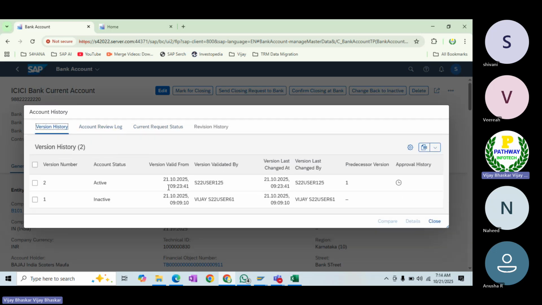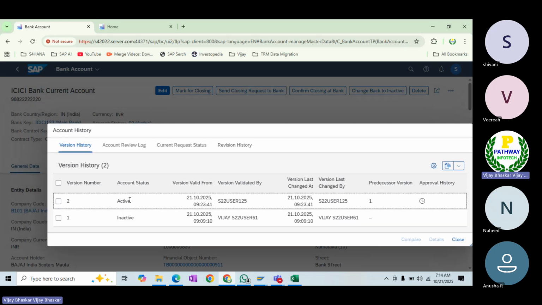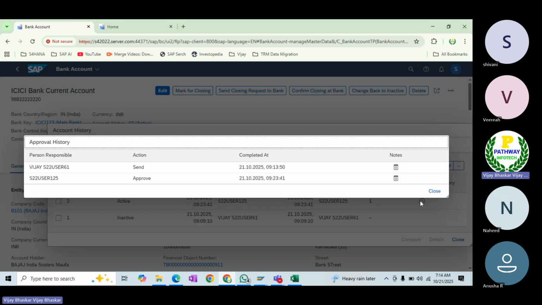If you want to see who has approved that account from inactive state to active state, you can see the user ID. View version validated by who has approved. Predecessor version, approval history. You can also click on this one. Who has approved?